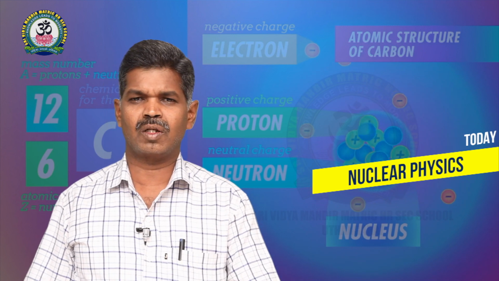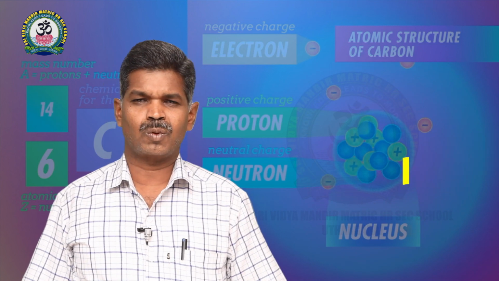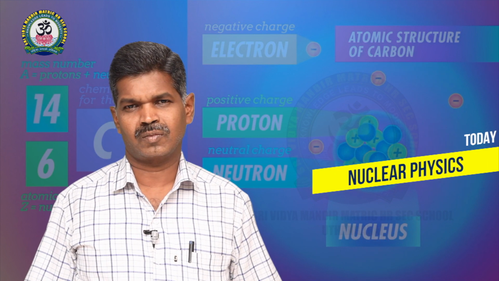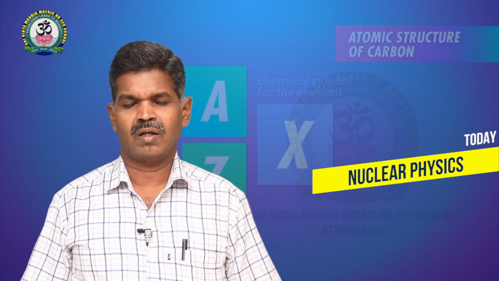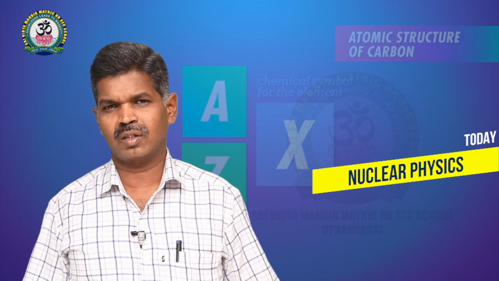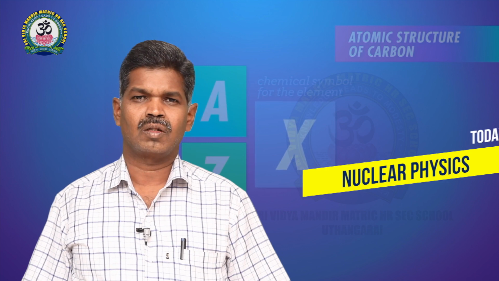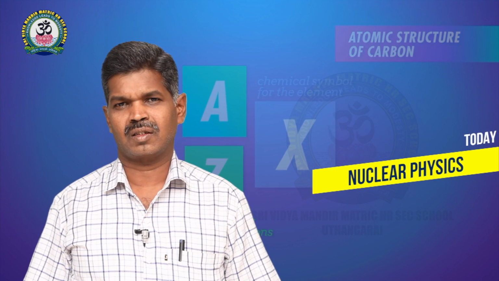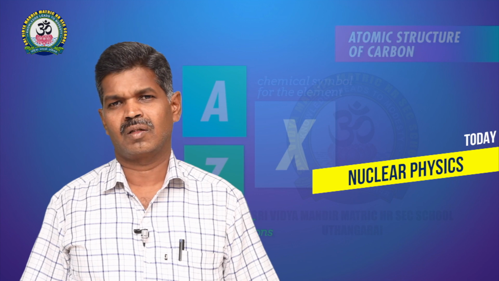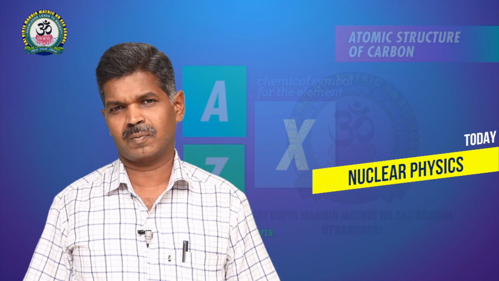The nuclear particles we have are protons and neutrons. The two combine to form a nucleus, accumulated in a very small portion of our small atoms. The nuclear particles are stable in most elements.